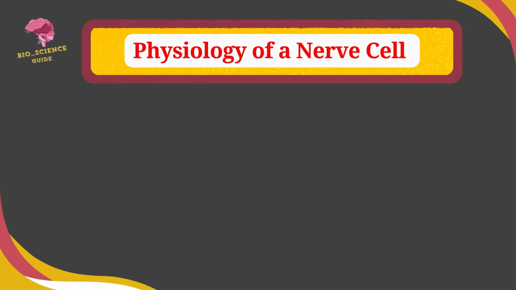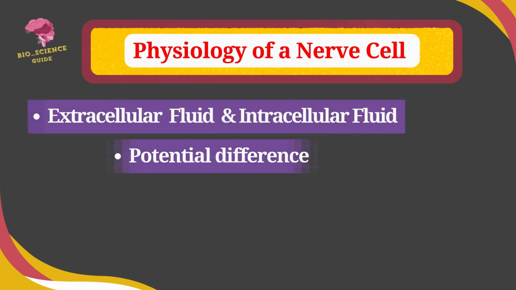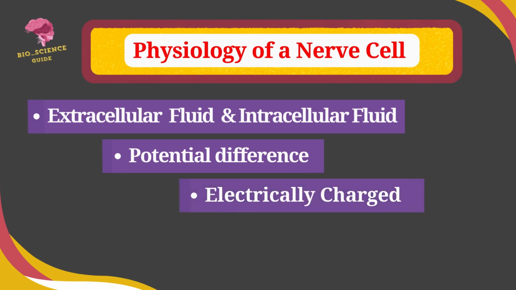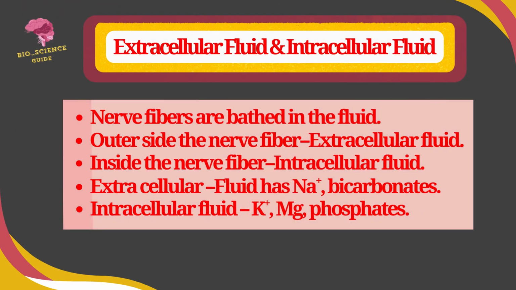Physiology of the nerve cell consists of extracellular fluid and intracellular fluid, potential difference, electrical charge, and channel gates. Nerve fibers are bathed in fluid. The outer side of the nerve fiber consists of extracellular fluid, and inside the nerve fiber is intracellular fluid. The extracellular fluid consists of sodium ions and bicarbonates, and the intracellular fluid consists of potassium ions, magnesium ions, and phosphates.